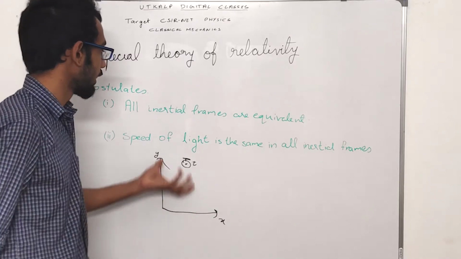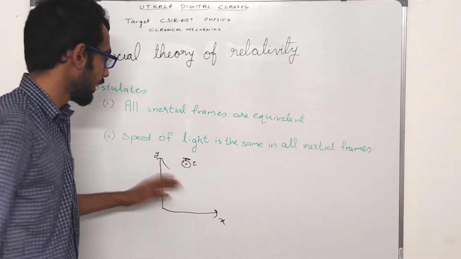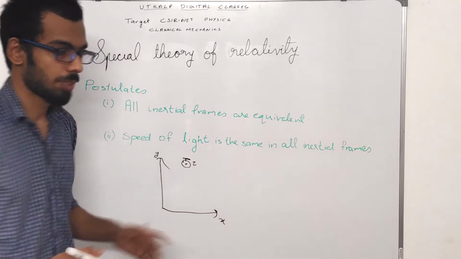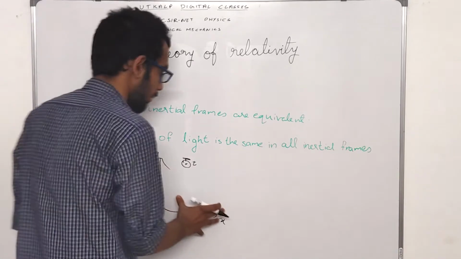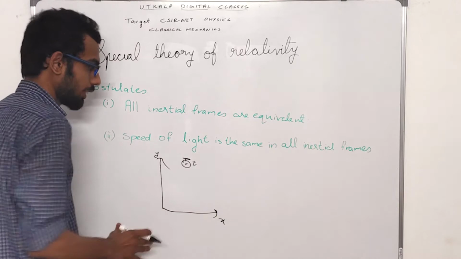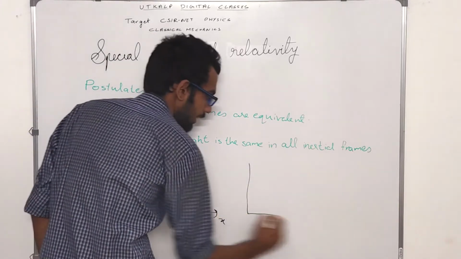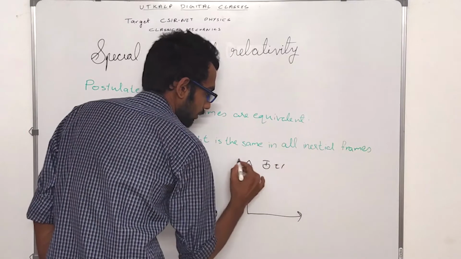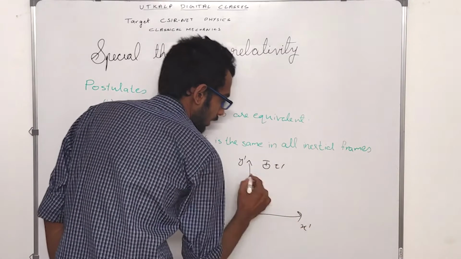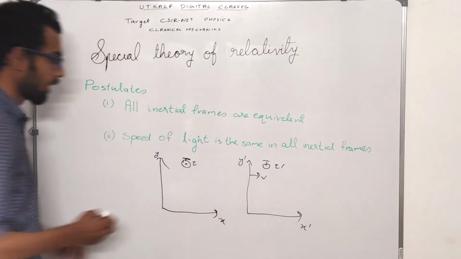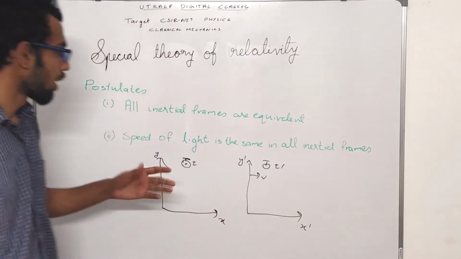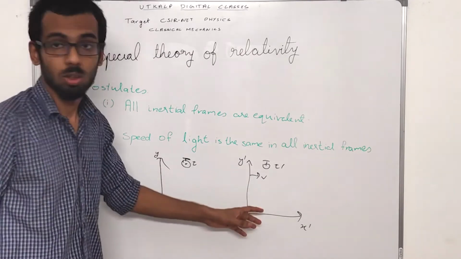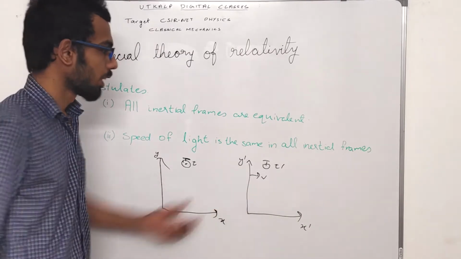So basically what this postulate tells you is that regardless of it being any inertial frame, say you have an inertial frame xy with time coordinate t and another inertial frame which is traveling with a velocity v with respect to our inertial frame, all the physical laws will be the same in both the inertial frames.